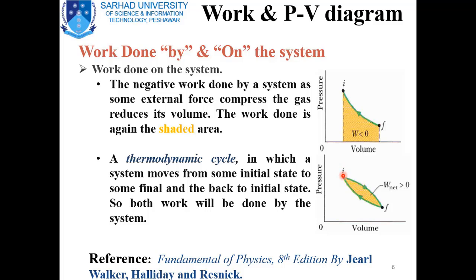This shaded area represents the work done, and the net work done is positive because the area under the thermodynamic expansion is greater than the area under the thermodynamic compression.